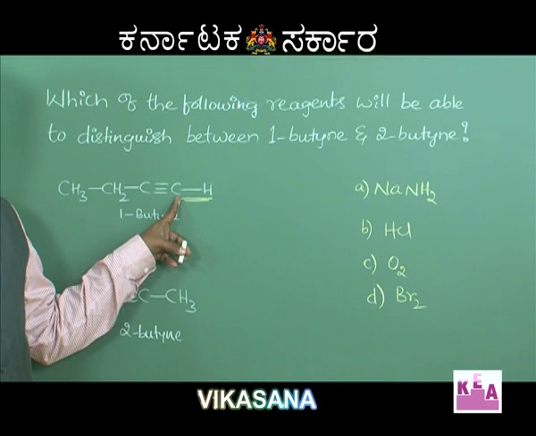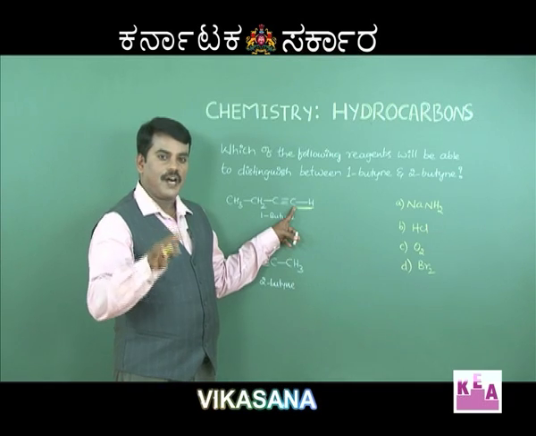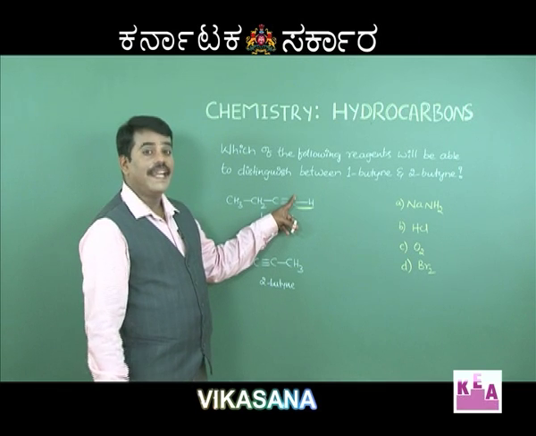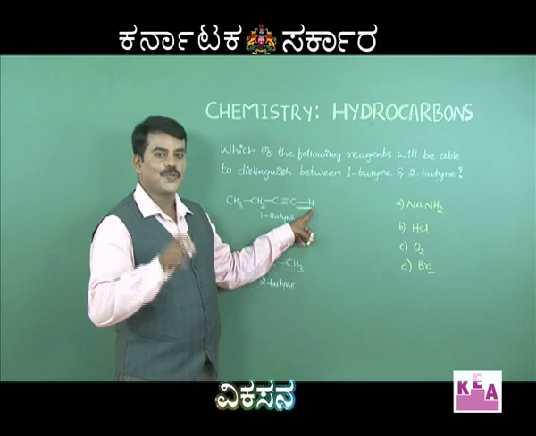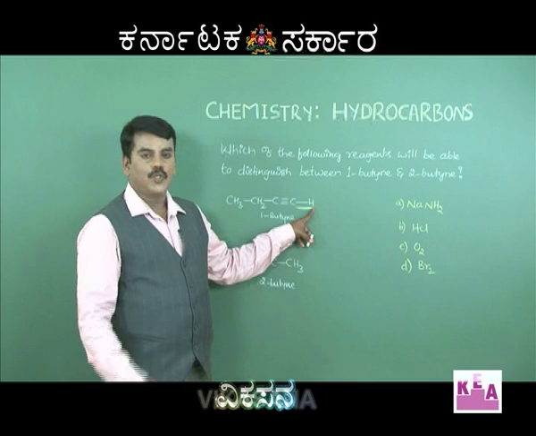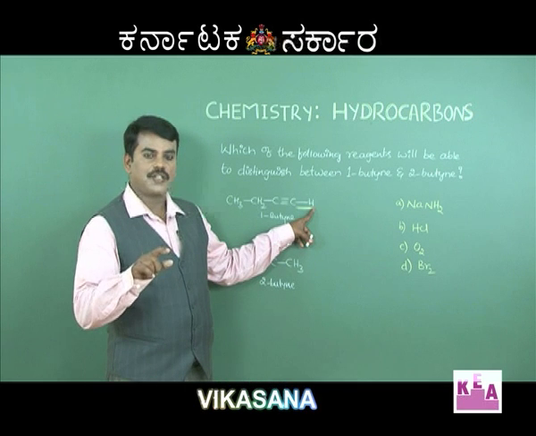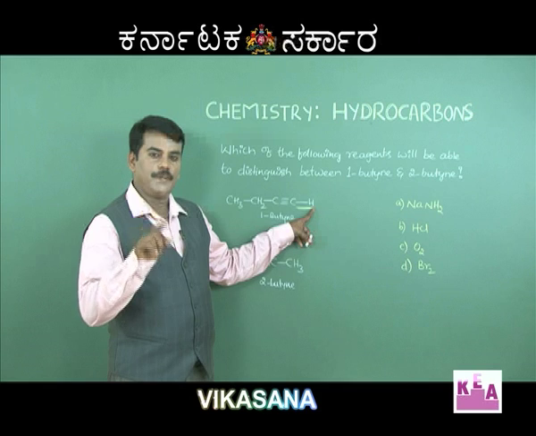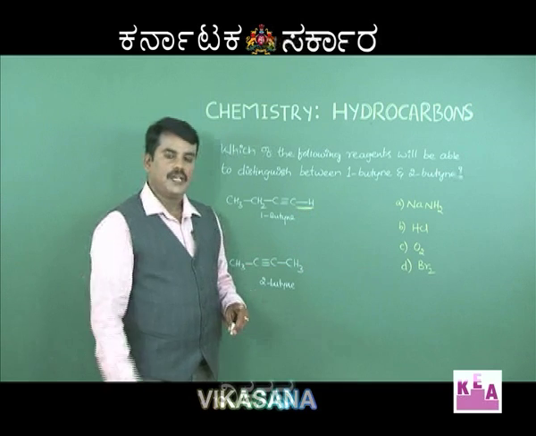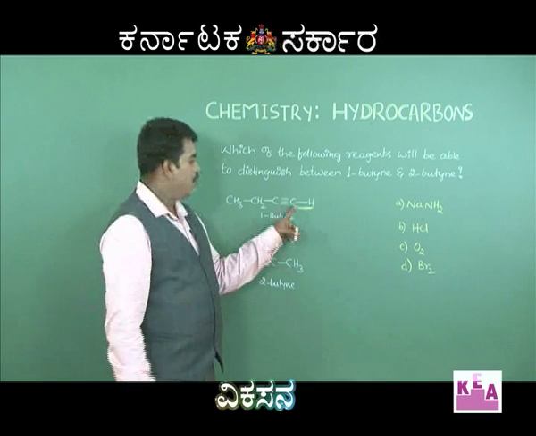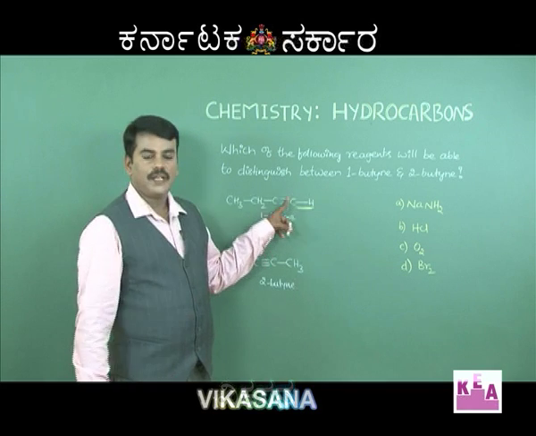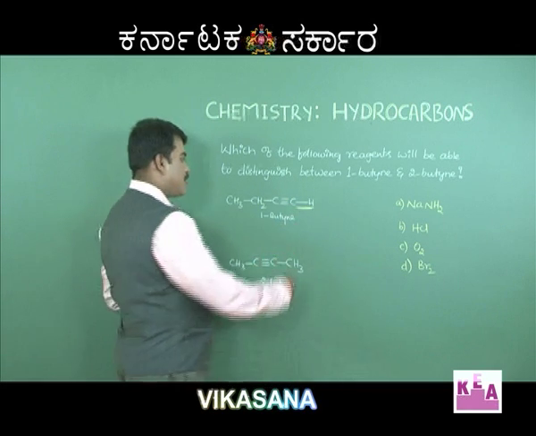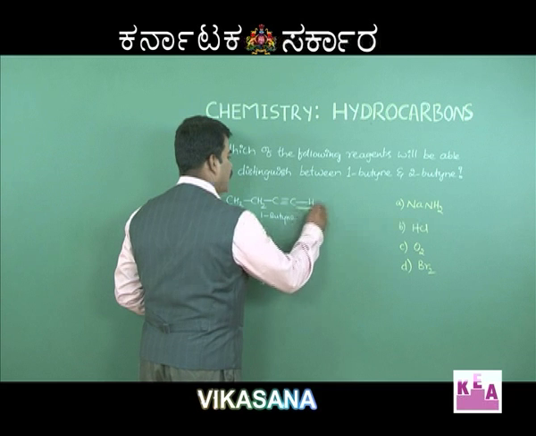Because of sp hybridization, the carbon acquires a negative charge, and therefore this hydrogen acquires a positive charge. The sp hybrid orbital has almost 50% s character. Because of more s character, the carbon atom is more electronegative. Because of that reason, this hydrogen atom becomes acidic in nature.